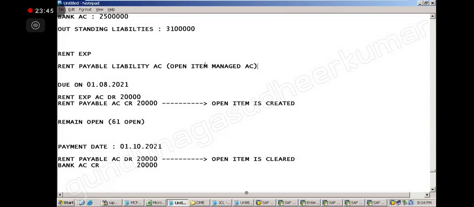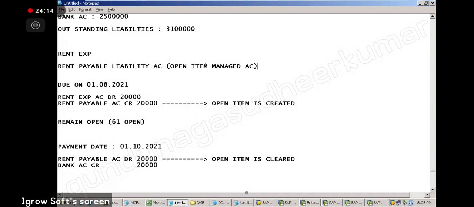No. Bank balance, something wrong? No. Rent expense balance, something wrong? No, we paid the rent. But if the rent payable account has a balance, it means not paid yet, something we have not done, waiting to be paid. So this balance should become zero. For those accounts only, we will take open item managed account.